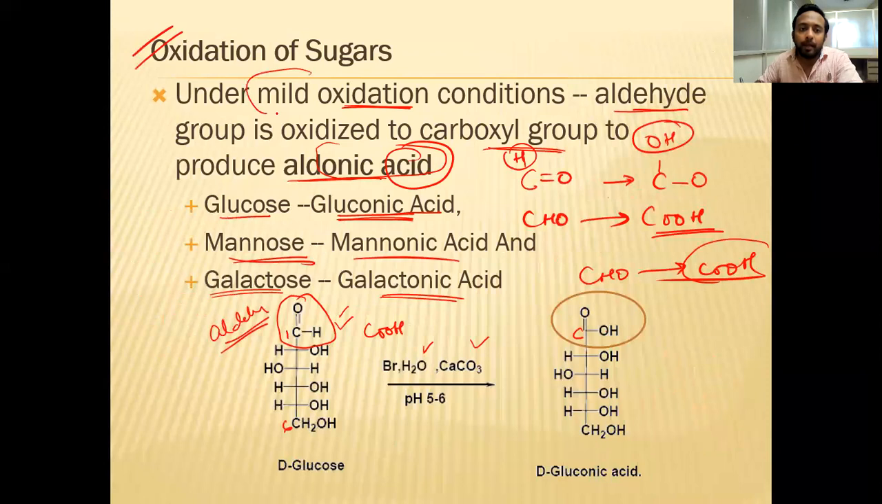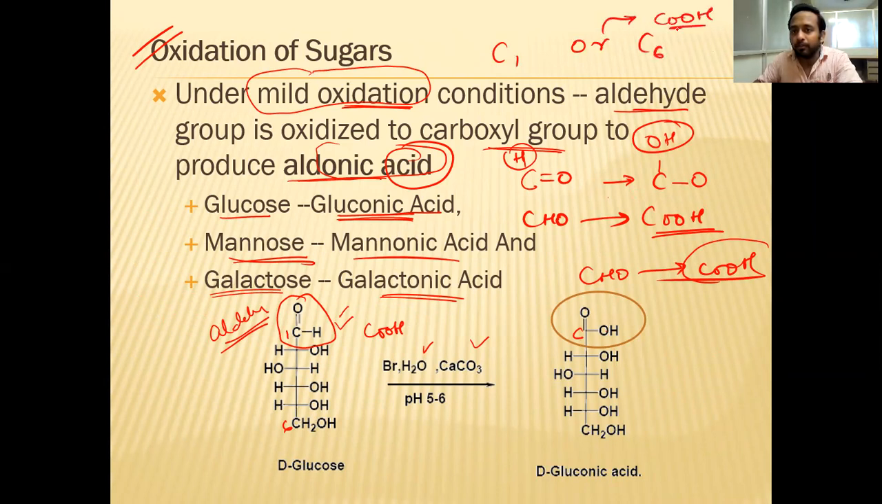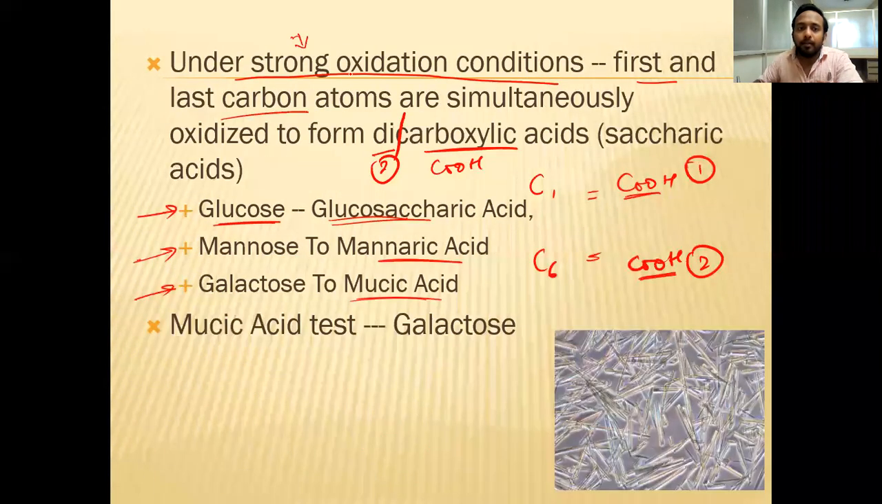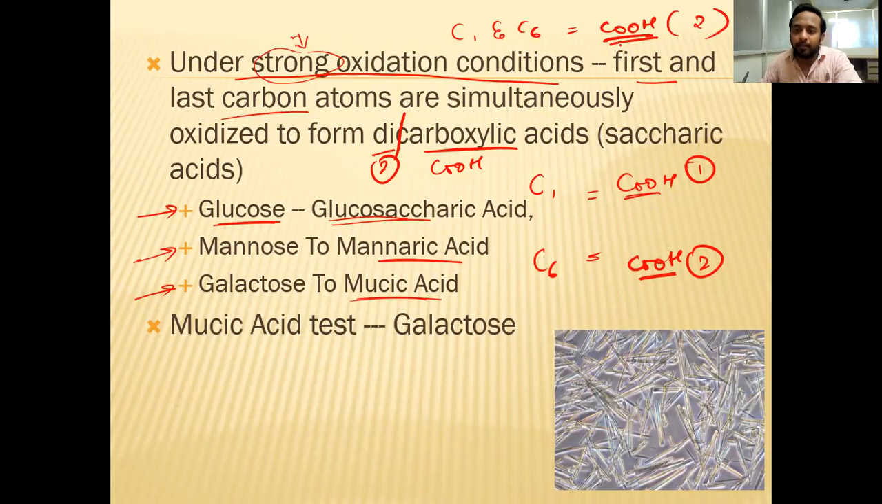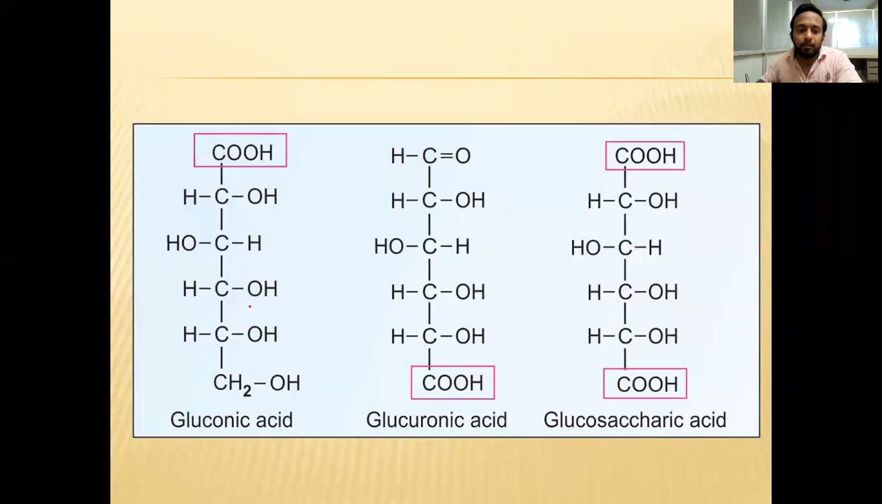In mild oxidation conditions, either C1 or C6 will be converted into COOH. If it is strong oxidation, both C1 and C6 are converted into COOH. How many? 2 in number. So they are called dicarboxylic acid compounds, also called saccharic acids. Their suffix is saccharic acid. As I told you, when C1 is converted into COOH, it is called onic acid, gluconic acid.